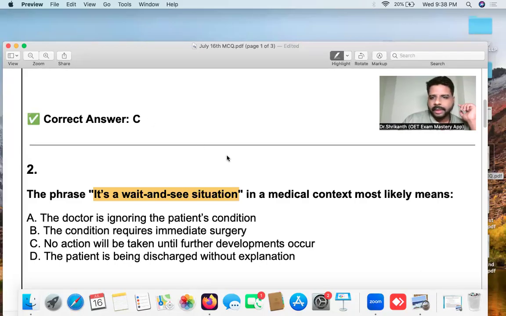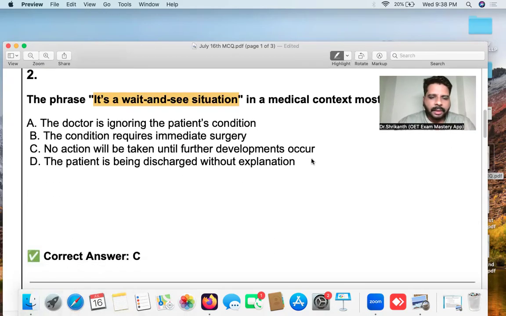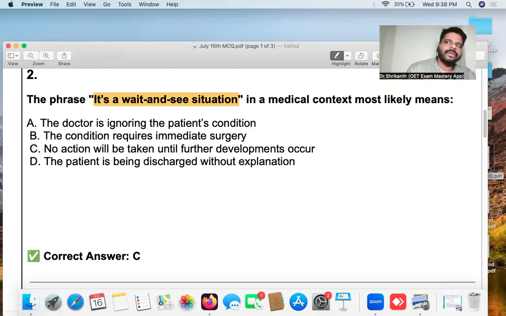Right. So what could be the answer to the second question? All right. Everyone has chosen answer option C. Yes, C is the answer. Very good. If we participate and get a correct answer, it is just a bonus. If it is a wrong answer, it is a lesson. So in both situations, we win.